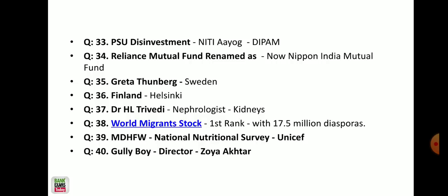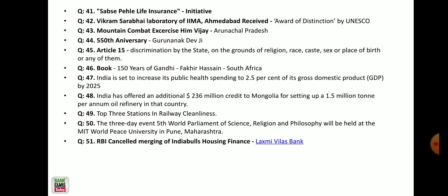Helsinki is the capital of Finland. And Dr. H.L. Trivedi, nephrologist, I just don't remember that question. And the world migrant stocks, first rank with 17.5 million diaspora, I think it's China, but I need to check it. MoHFW, the National Nutrition Survey, that's by UNICEF. And who's the director of Gully Boy? That's Zoya Akhtar. I mean, quite irrelevant, but still it was there.